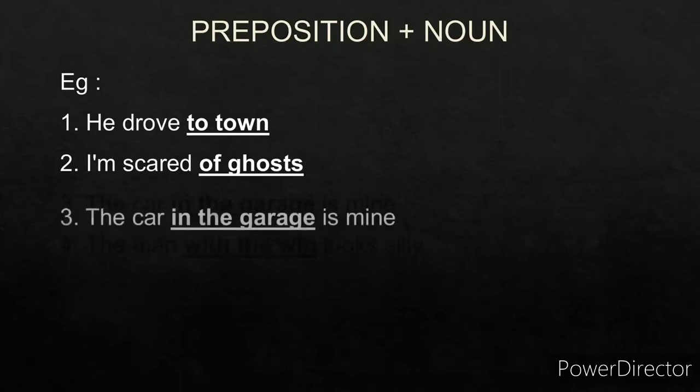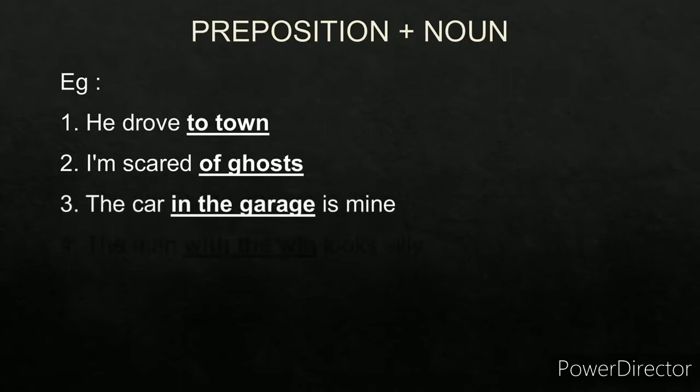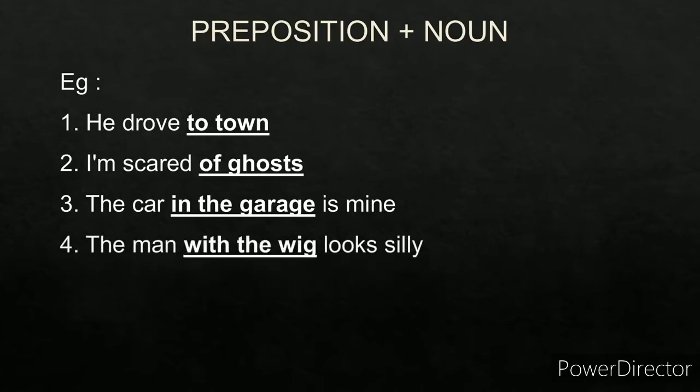Third one, the car in the garage is mine. In is the preposition, the garage is the noun. So in the garage becomes a prepositional phrase. The man with the wig looks silly. With is the preposition, the wig is the object acting as a noun. So with the wig becomes a prepositional phrase. So this was preposition plus object as a noun.